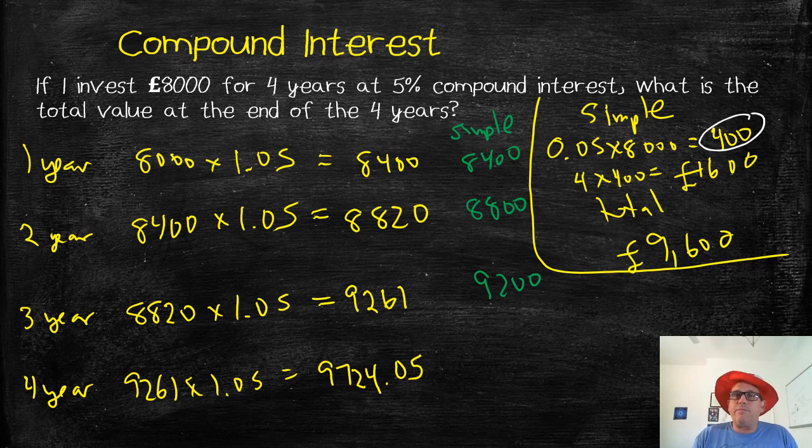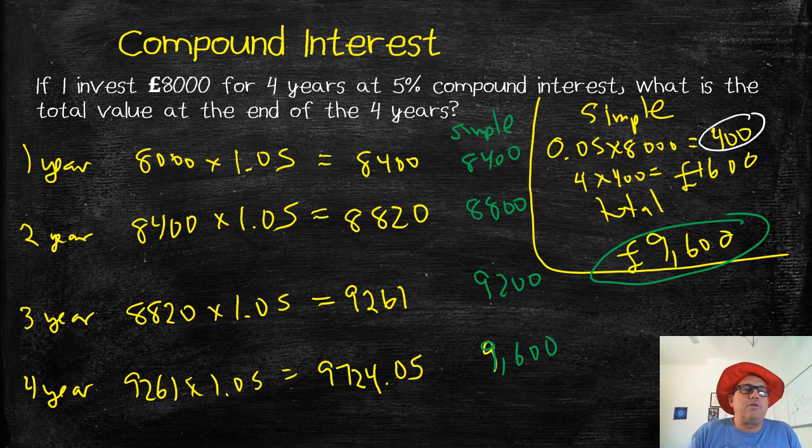Well, how much do I have with simple interest? Well, I have 9,200. I add another 400, and I'm going to have 9,600, right, which is what we worked out over here. So now suddenly I have 124 extra pounds by using compound interest.